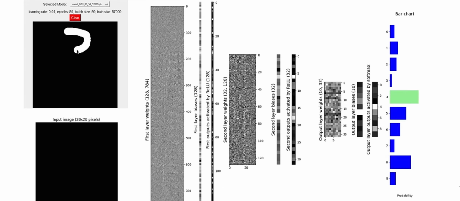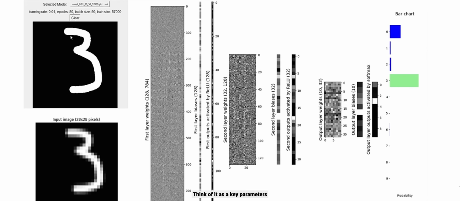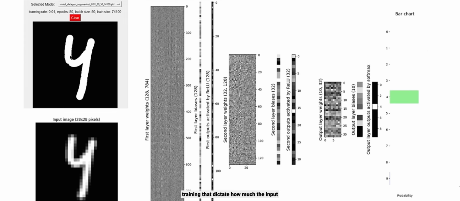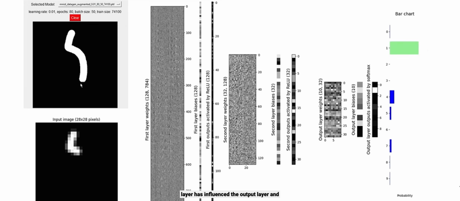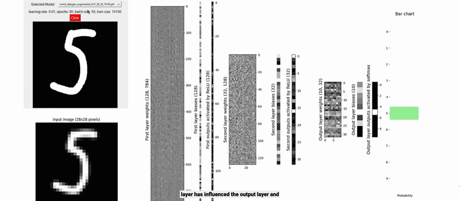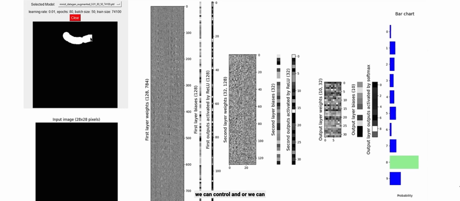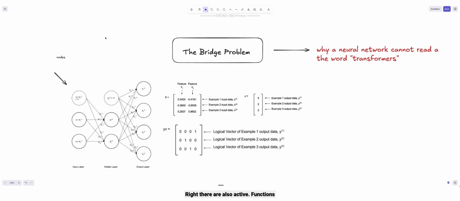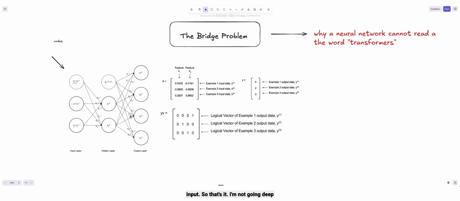Think of them as key parameters that are adjusted during training, that dictate how much the input layer has an influence on the output layer, and we can adjust them through biases or weights, right? There are also activation functions here, which determine if a neuron should fire, meaning activate, based on input. I am not going deeper into it because this is generative AI and not machine learning.